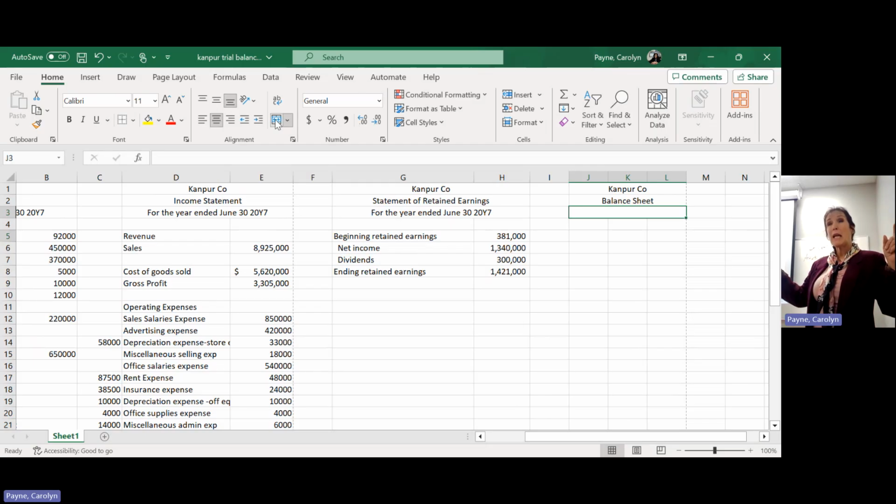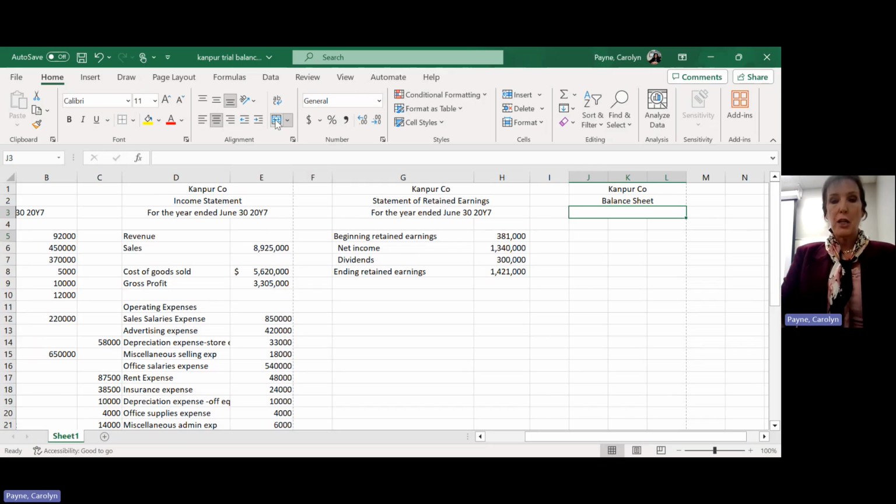Because on the income statement, I need to know how much did I earn for what period of time, right? How much did I make for what period of time? So notice it says for the year ended. So I know that's a year's worth of results. That's what I earned in 1 year. Statement of retained earnings. How much did I earn? How much dividends did I pay out in that year? Balance sheet is as of one date and time.